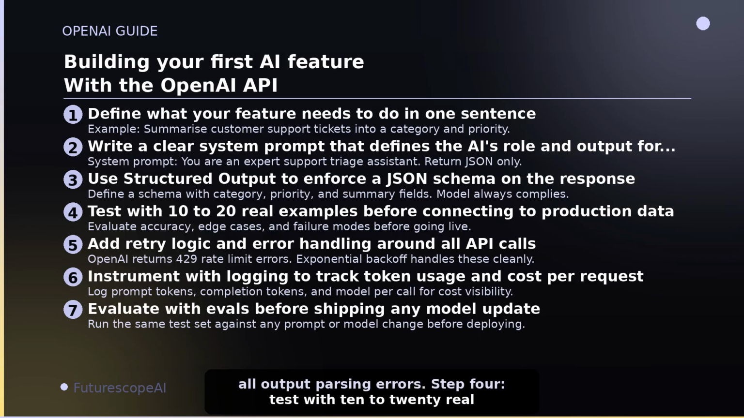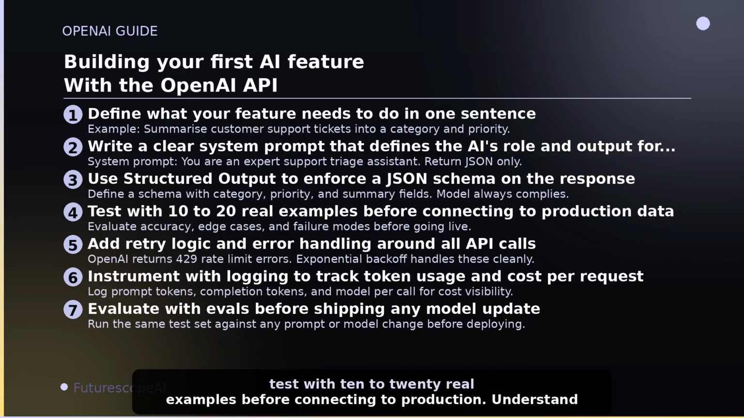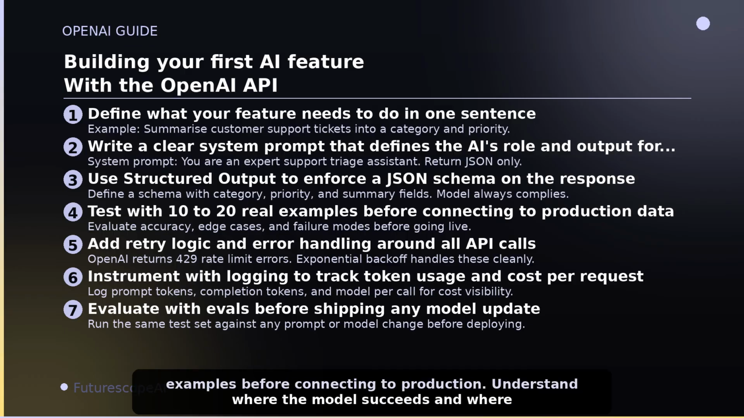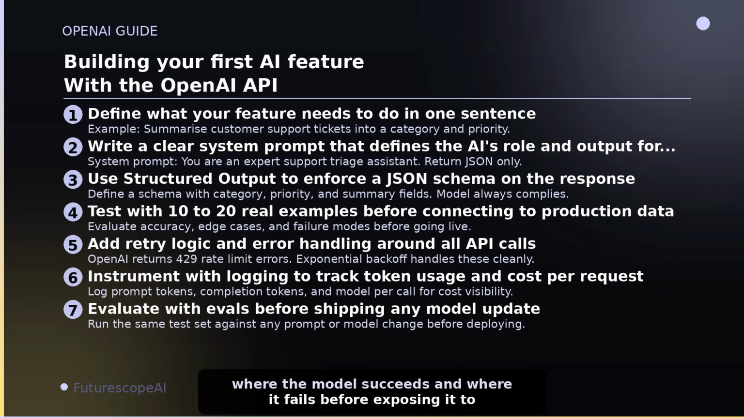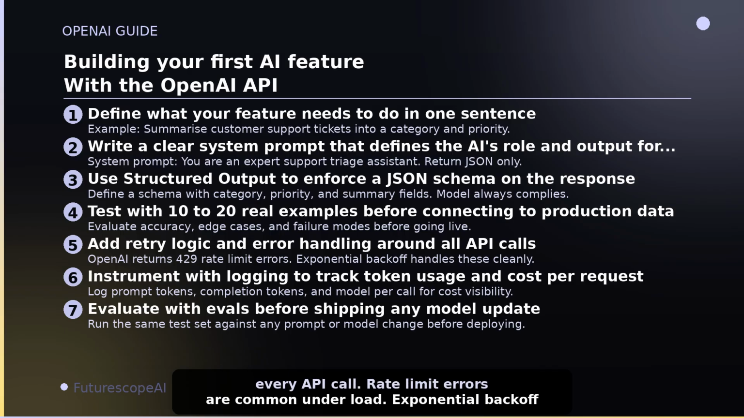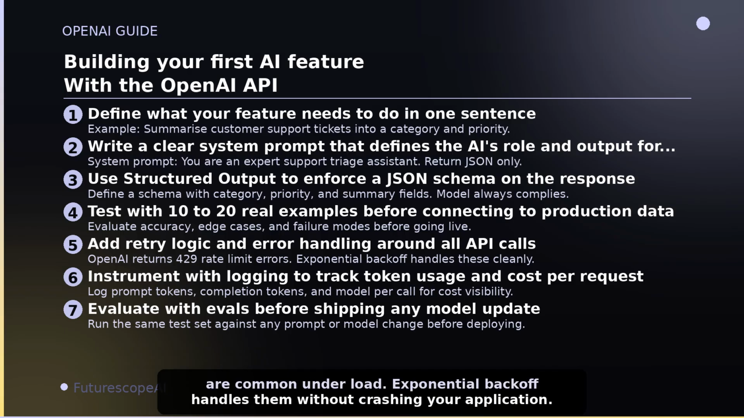Step 4. Test with 10 to 20 real examples before connecting to production. Understand where the model succeeds and where it fails before exposing it to real user data. Step 5. Add retry logic and error handling around every API call. Rate limit errors are common under load. Exponential backoff handles them without crashing your application.